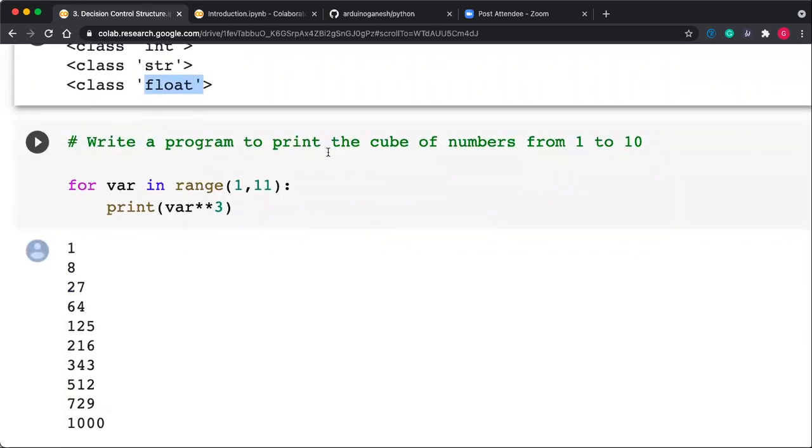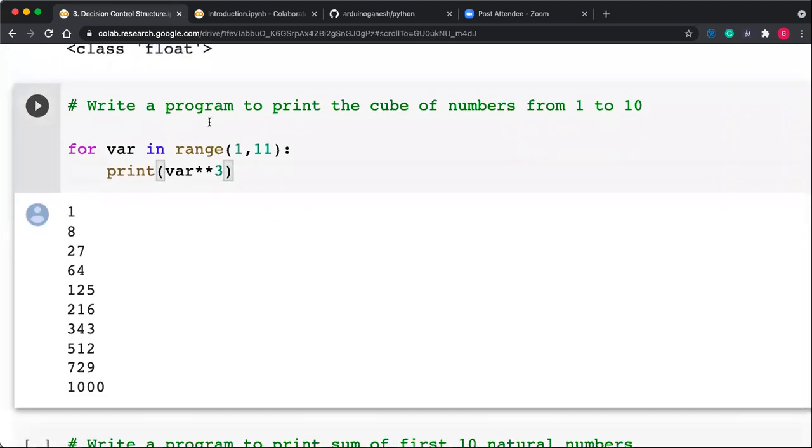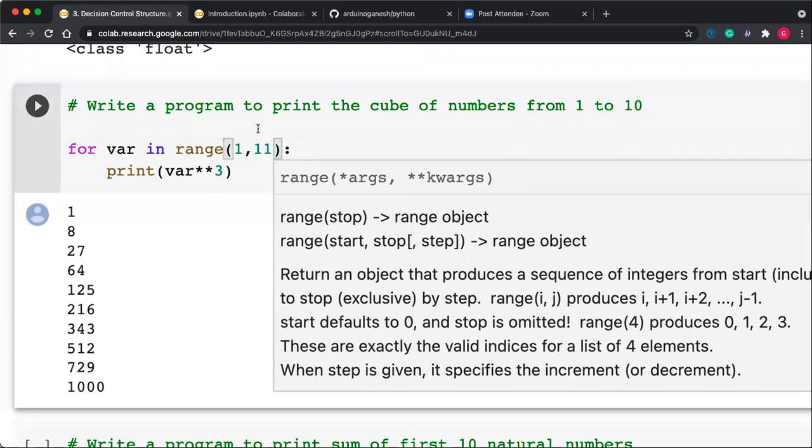Write a program to print the cube of numbers from 1 to 10. So 1 to 10 numbers I want. What is the range? The range should be 1, 11, because 10 should be inclusive. What is the next number after 10? 11. So 1, 11. By default the step size is 1, so if you are not giving it, it is also okay.